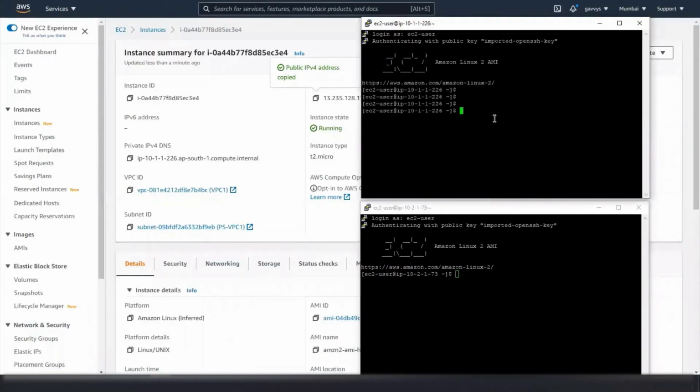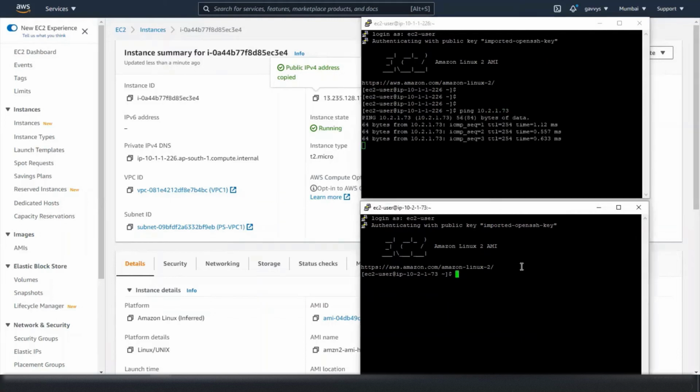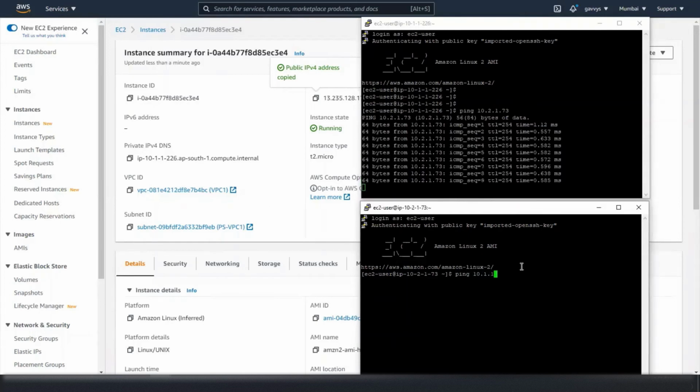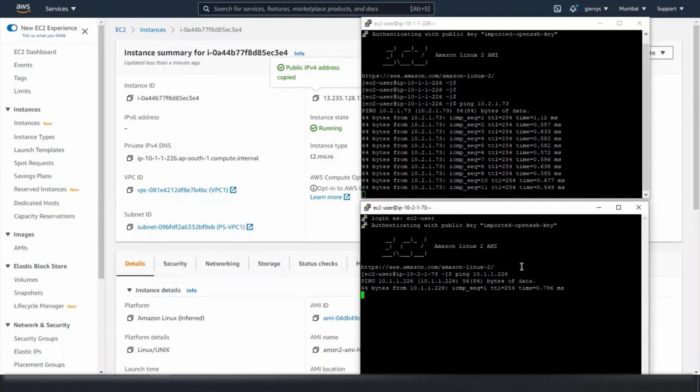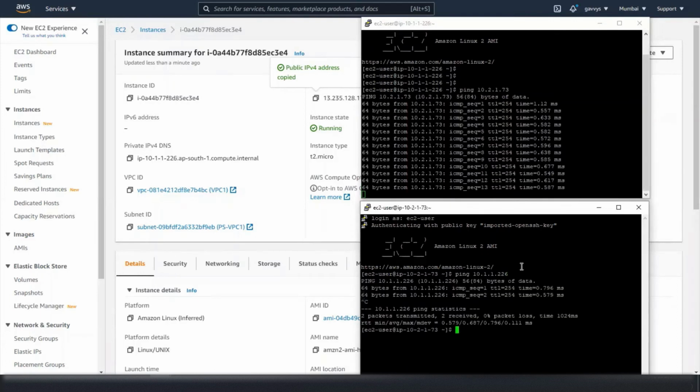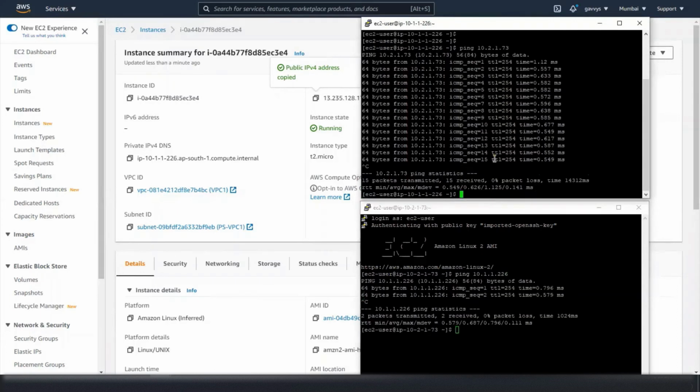This is my VPC1 machine and this is VPC2. Let's try to ping these machines. Ping from VPC1 to VPC2, 10.2.1.73. Yes, we are able to reach. Let's try to ping from VPC2 to 10.1.1.226. Okay, so using the transit gateway, the connectivity between VPC1 and VPC2 is established.